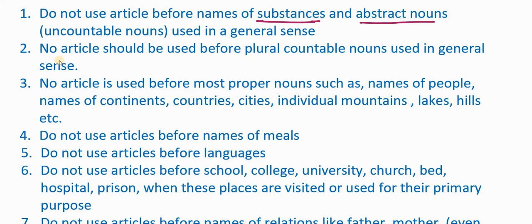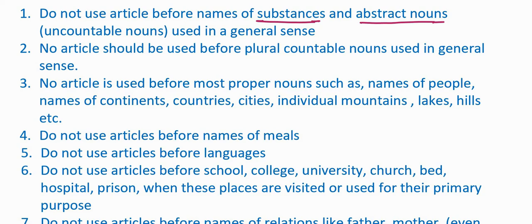Similarly, we should not use any article before abstract nouns. We all know what abstract nouns are. Abstract nouns are the nouns which do not have physical existence. We cannot touch, see, smell, or taste these nouns. They are basically ideas or concepts.